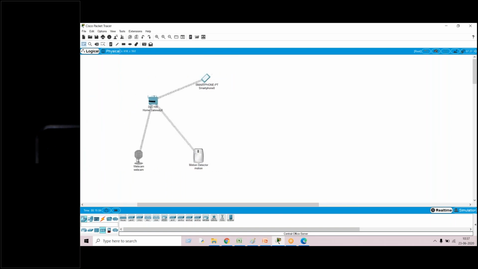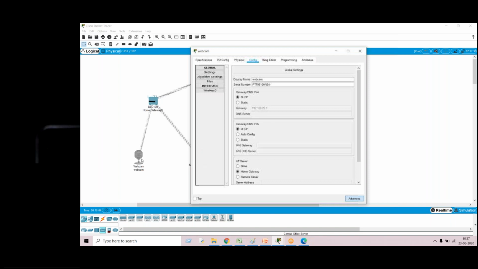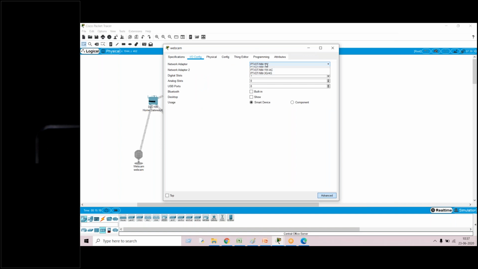You can see here, go to device, configuration, input output configuration. In this, there are adapters called 1W.